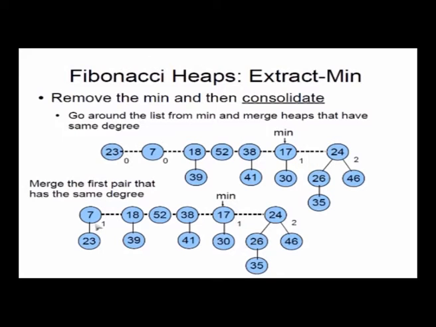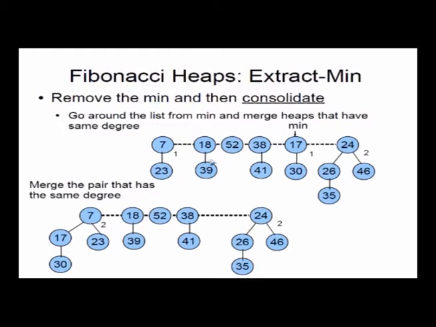When I put 23 under 7, 7's order becomes 1. Now what do I have? I have one node with order 1, one node with order 2, another node with order 1. So two nodes with order 1. What should I do? Merge the two nodes with order 1. How do I merge? Take the smaller of the two, 7 and 17. 7 is smaller, so take 7 and make it the parent of 17. So put 17 under 7.